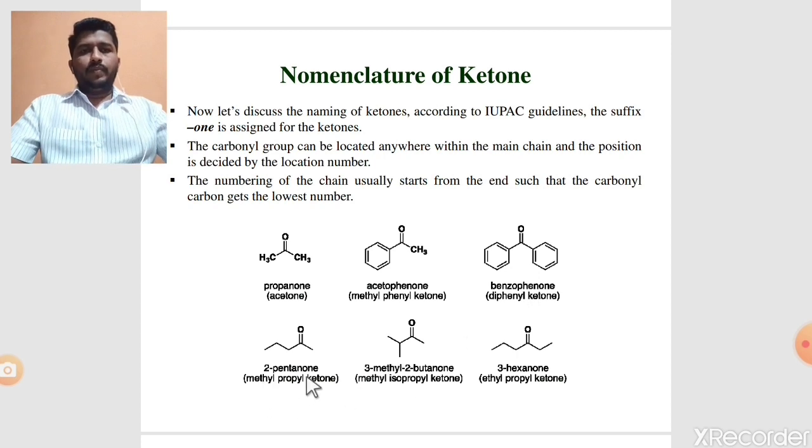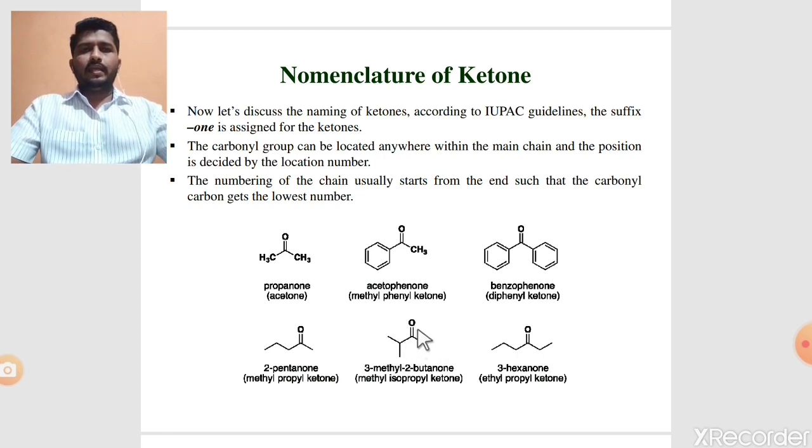Then 2-pentanone. At the second position there is a ketone group, and in the longest continuous chain there are 5 carbons, so the IUPAC name of this compound is 2-pentanone. Then 3-methyl-2-butanone. In the longest continuous chain of carbon atoms, 1, 2, 3, 4, there are 4 carbons, so the parent alkane is butane. The functional group is a ketone functional group.